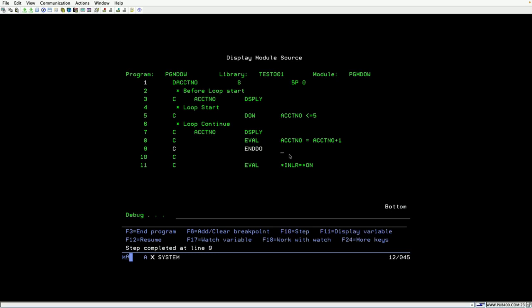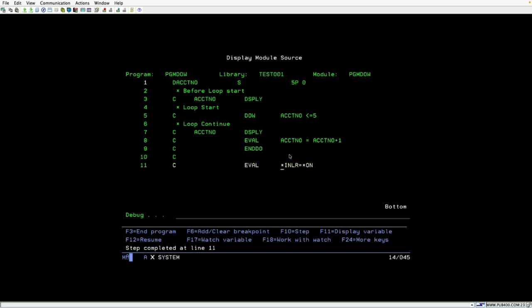This time it is 1. 1 is less than or equal to 5, it is satisfied, so it is executed. Now this one is 2. Account number 2 is less than or equal to 5, satisfied and executing. And this is 3, satisfied and executing. This is 4, satisfied and executing. And this is the 5th time, it is satisfied and executing.